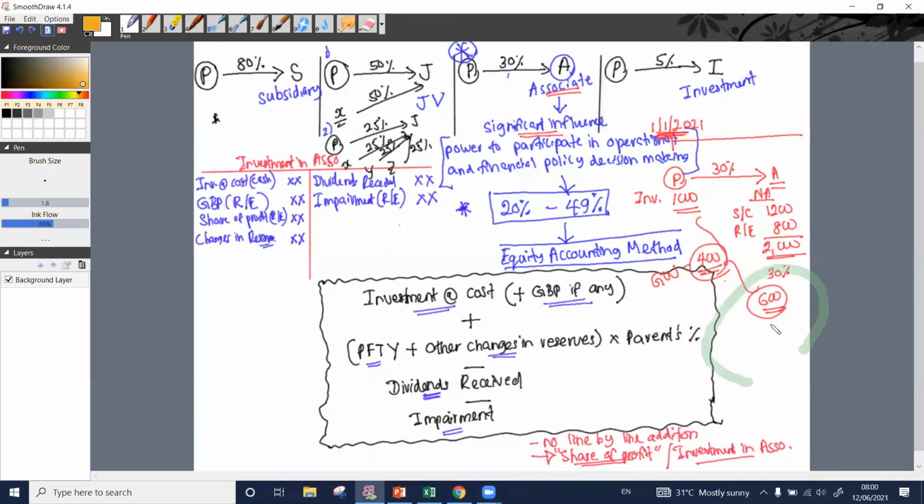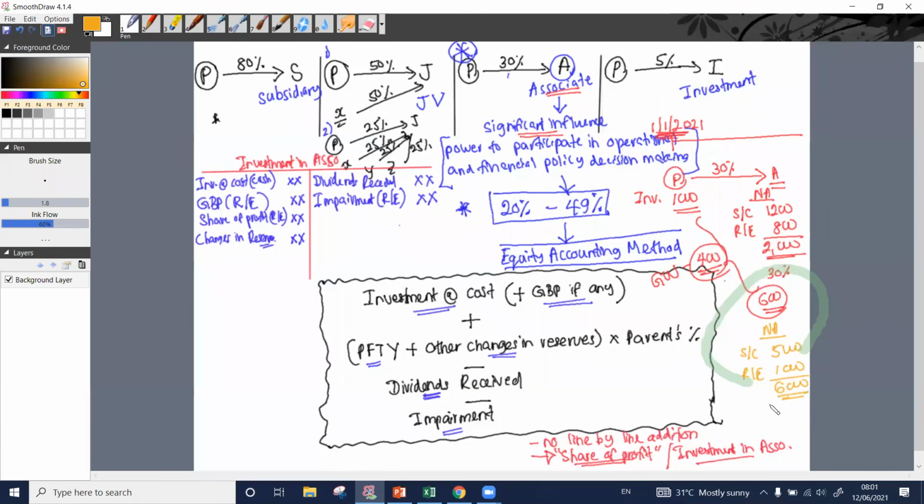Think about the day we acquire: net assets, stated capital and retained earnings. Stated capital 5,000 and retained earnings 1,000. So total net assets we have 6,000.